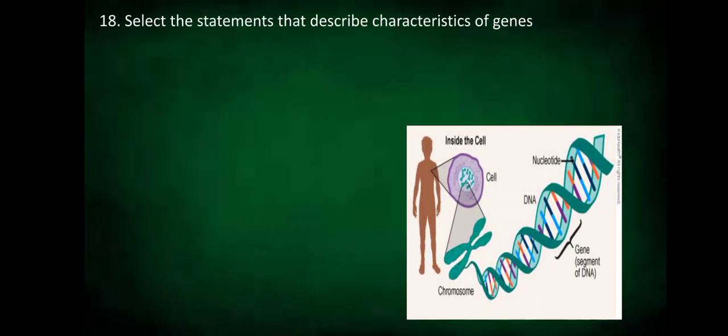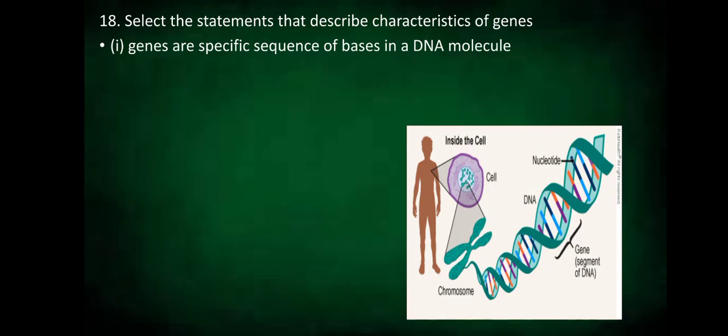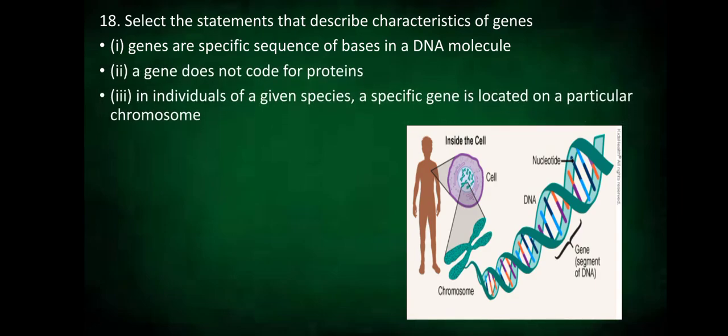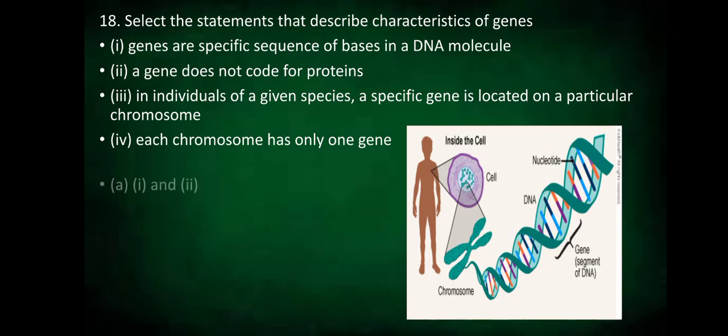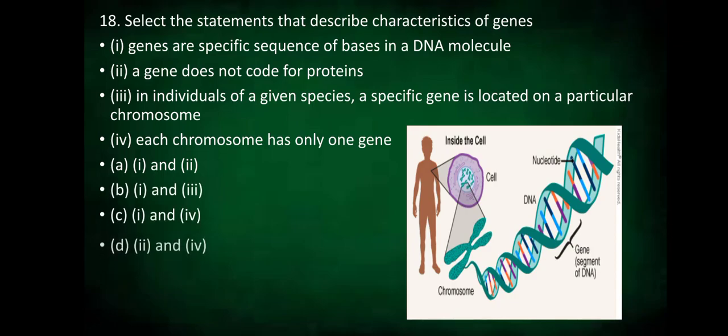Our next question. Select the statements that describe characteristics of genes. One, genes are specific sequences of bases in a DNA molecule. Two, a gene does not code for proteins. Three, in individuals of a given species, a specific gene is located on a particular chromosome. Four, each chromosome has only one gene. So, is it option A, 1 and 2, option B, 1 and 3, option C, 1 and 4, or option D, 1 and 2 and 4?